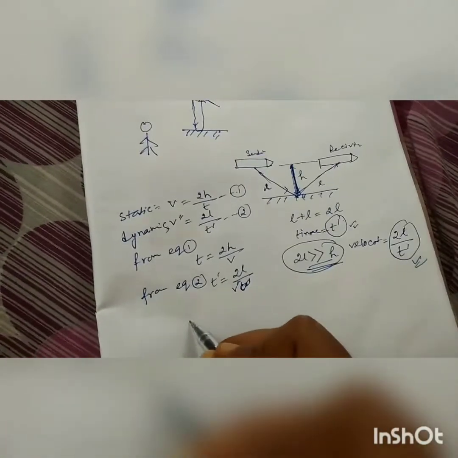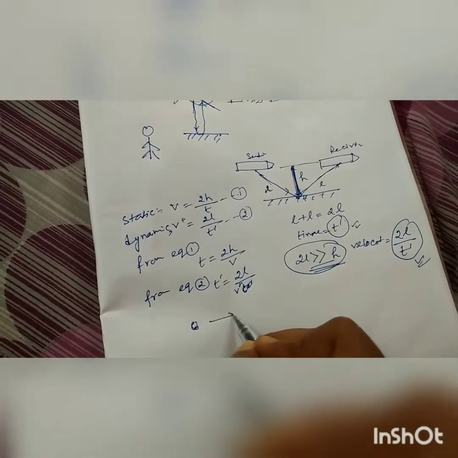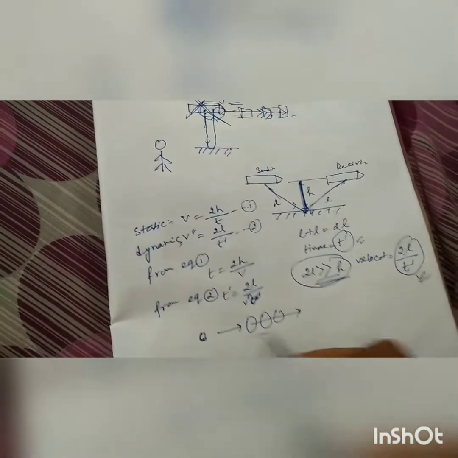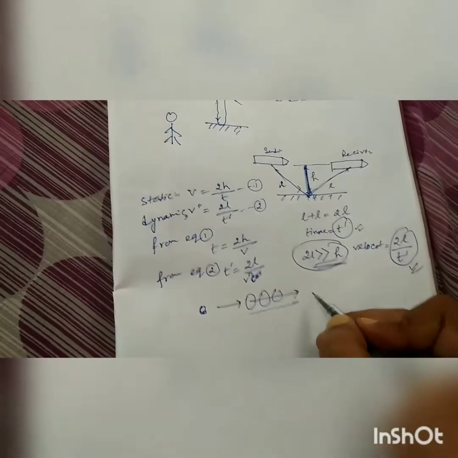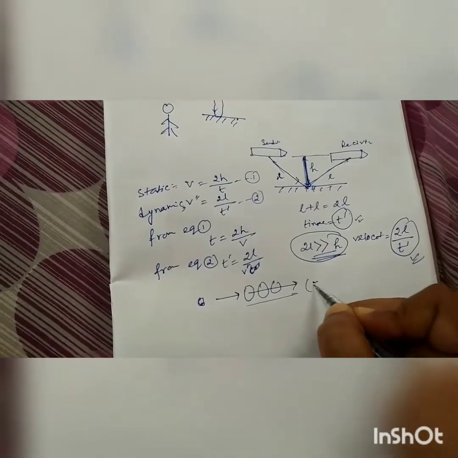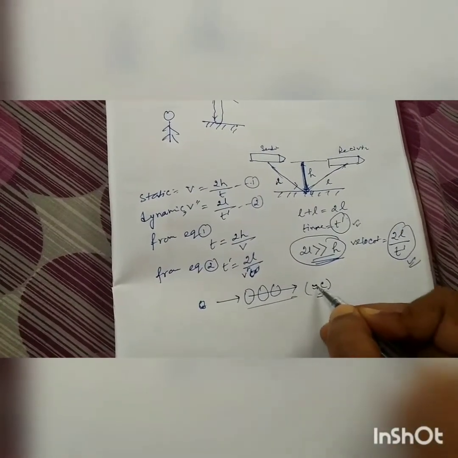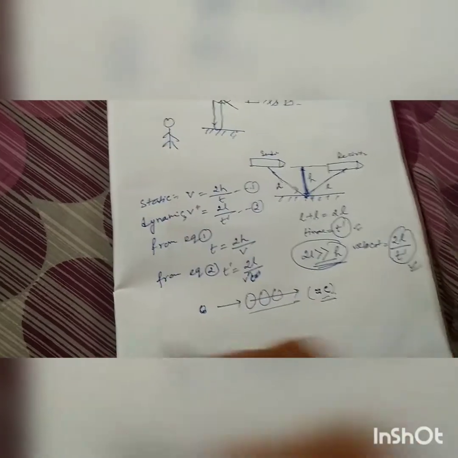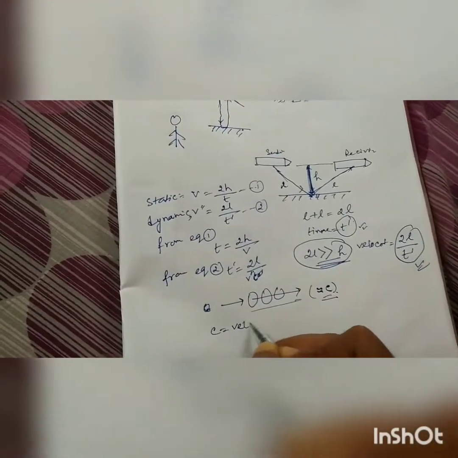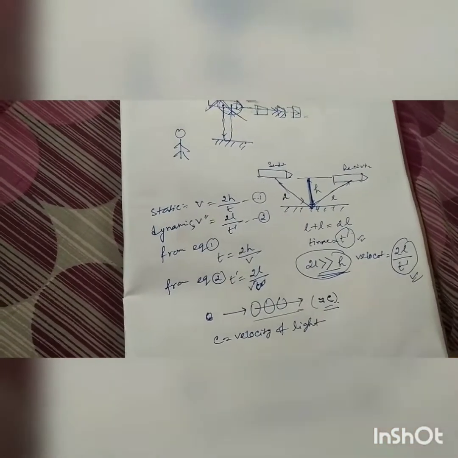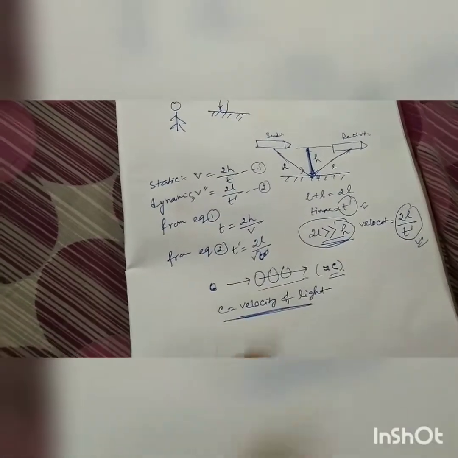Now in space, whether there is a spacecraft or a spaceship or any space object which is moving, let us assume that its velocity is nearly equal to c, the velocity of light. C means velocity of light, and that is the highest velocity any object can attain.